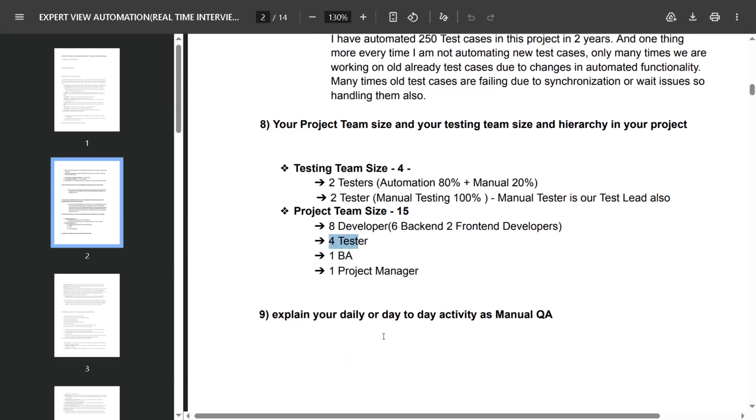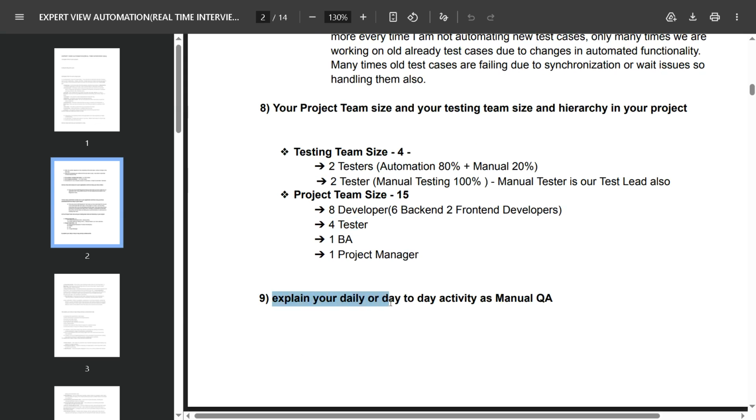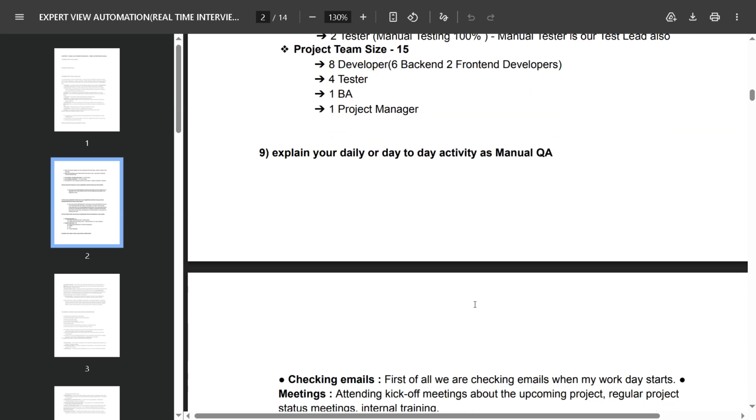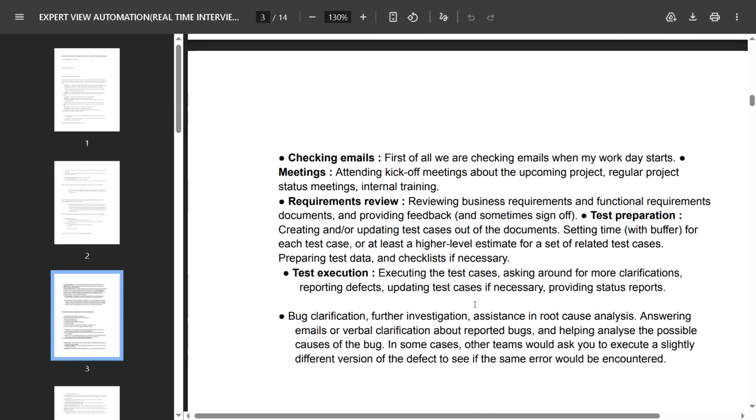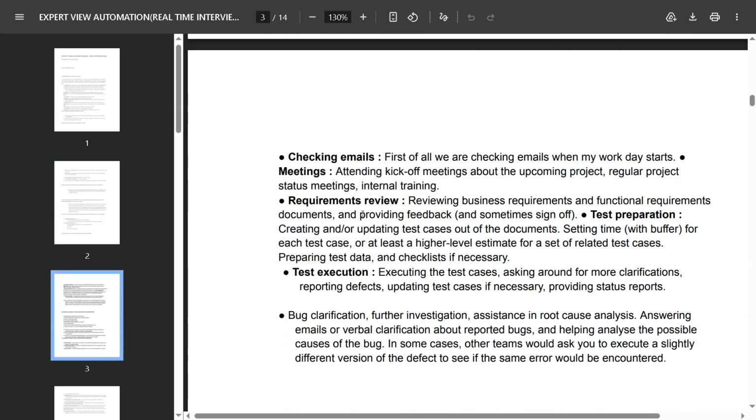Okay, and explain your day to day activity as a manual QA. You can say about your daily routine, and here I am explaining about checking emails.